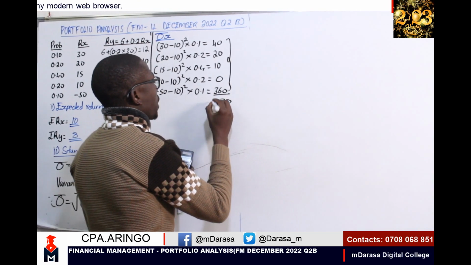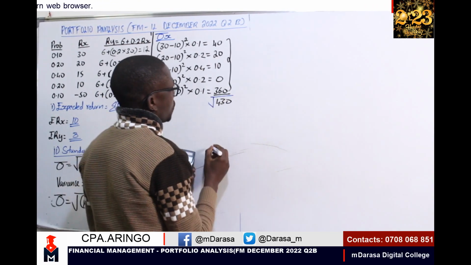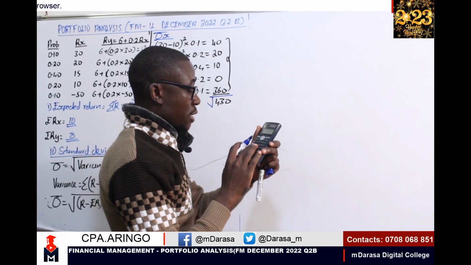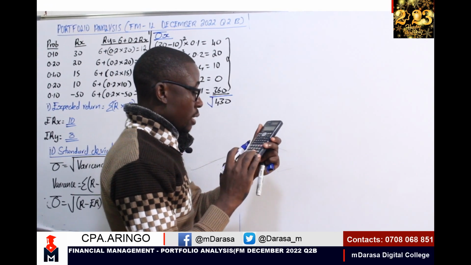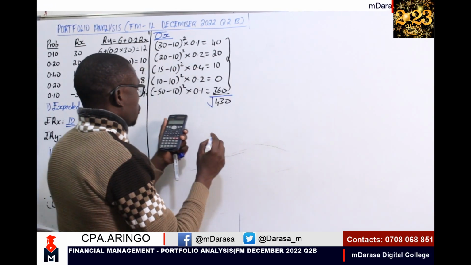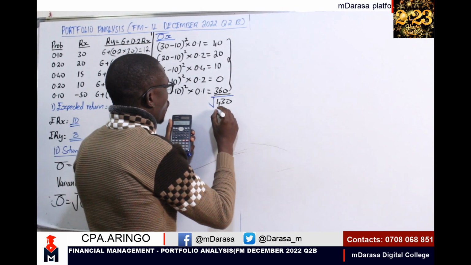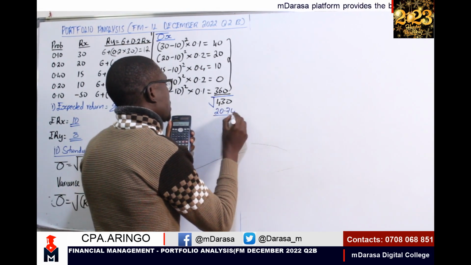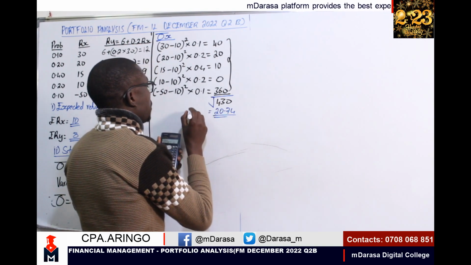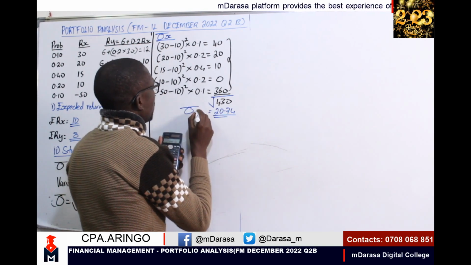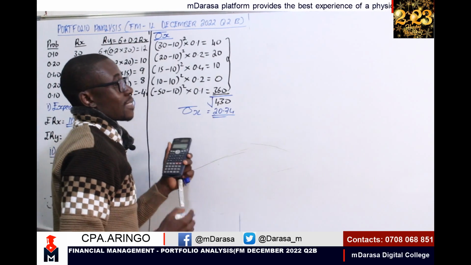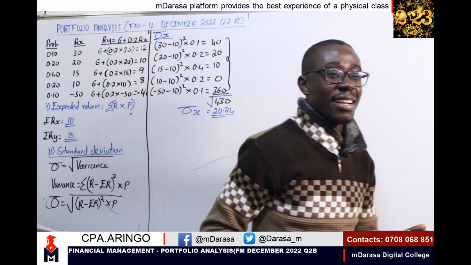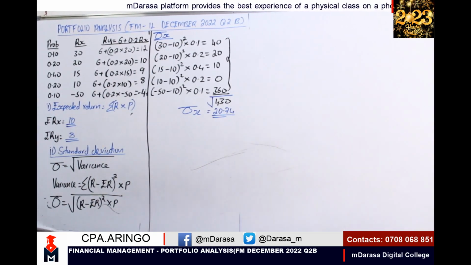I need to square root that variance. Square rooting my answer, I'm going to get 20.74. Confidently, we have 20.74 as our standard deviation of security X.